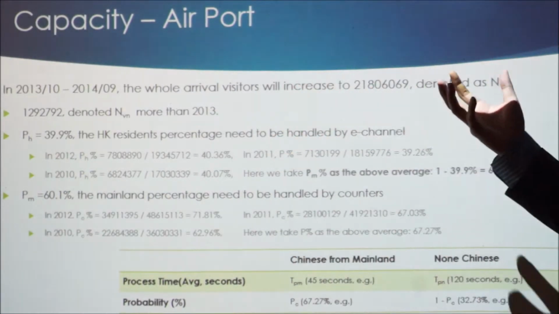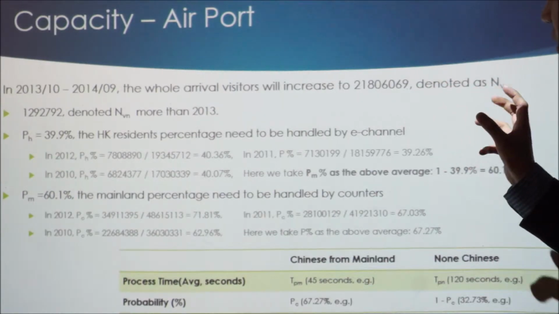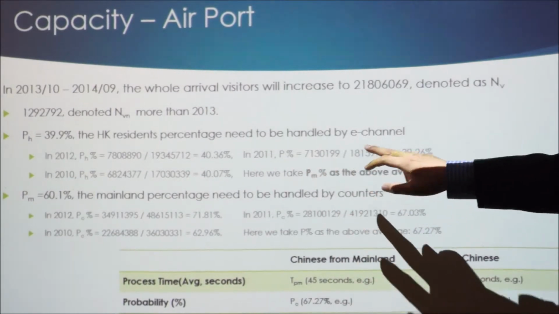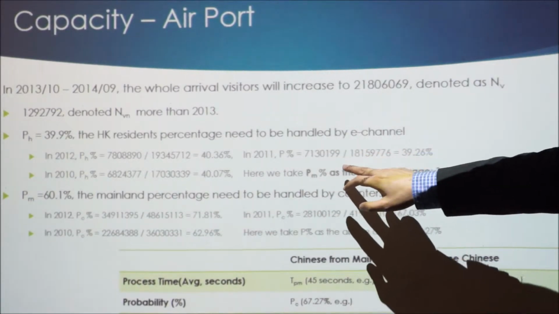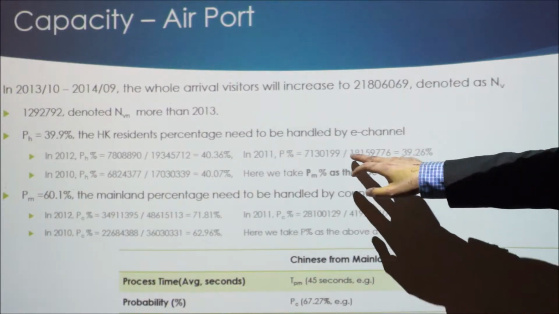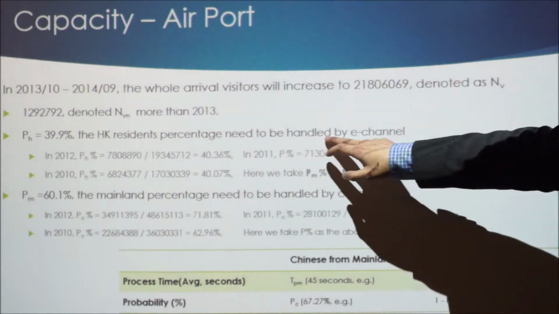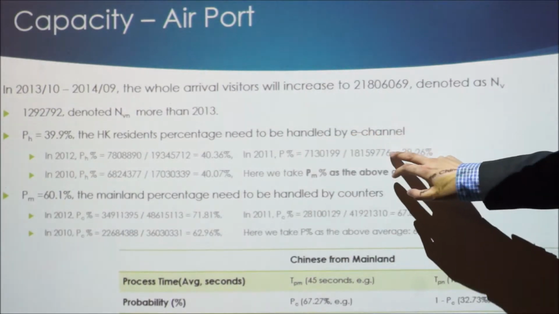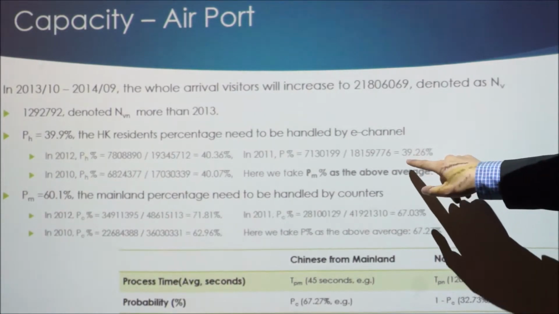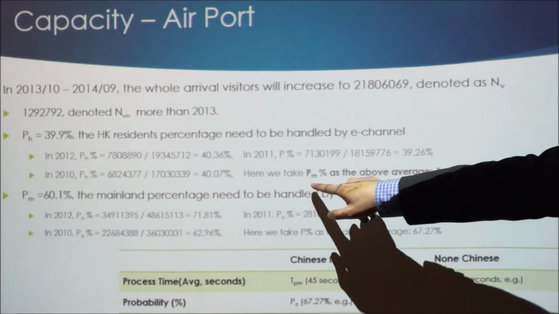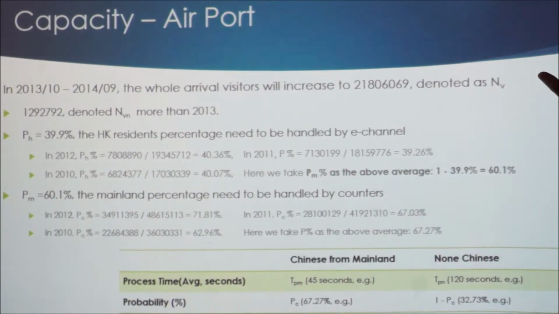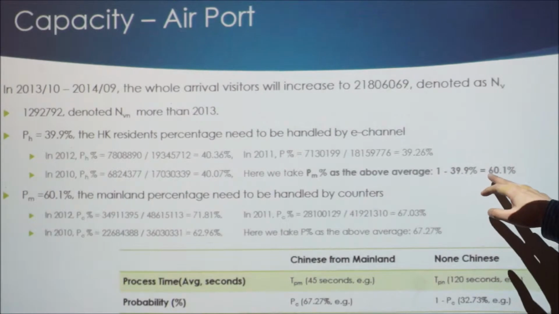So we need to know the exact percentage. Take 2011 for example. Here 7 million means the whole Hong Kong resident visitor number, and 18 million means the whole arrival visitors. This data just comes from the airport. So we can know that the Hong Kong resident percentage will be about 40%. And then we know that the percentage of visitors needing to be handled by counters will be about 60%.